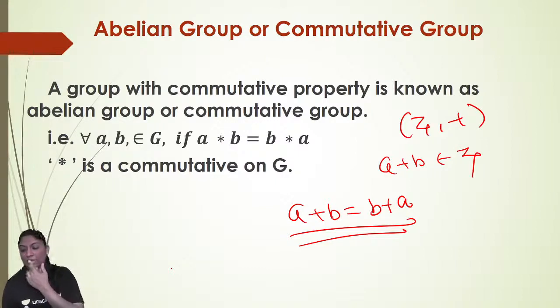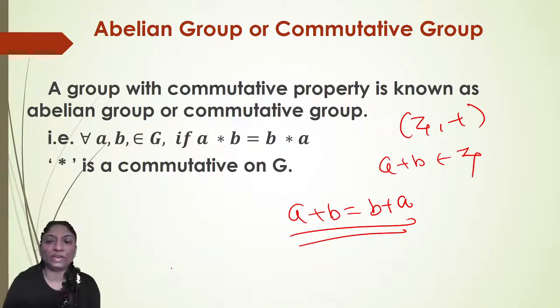Because if you take any two integers, then the addition of two integers is again an integer. So the set of integers is closed with respect to addition. Associativity also holds: A plus B plus C is the same either way you group it. And for existence of identity, 0 belongs to Z and acts as an identity element, and minus A belongs to Z and acts as an inverse.